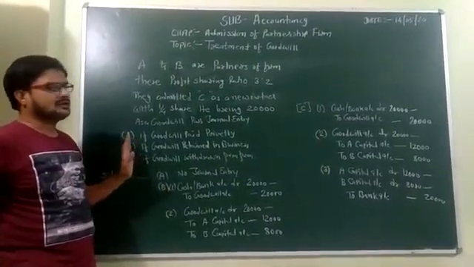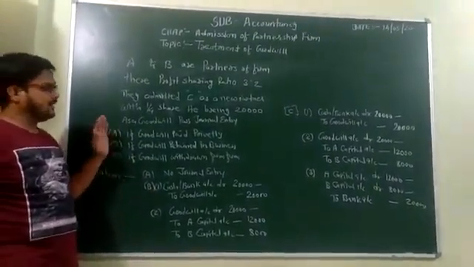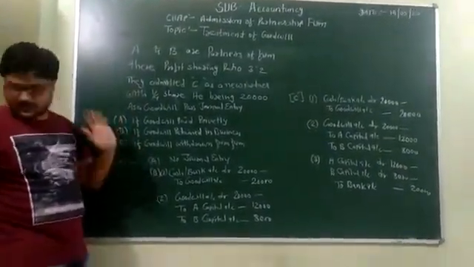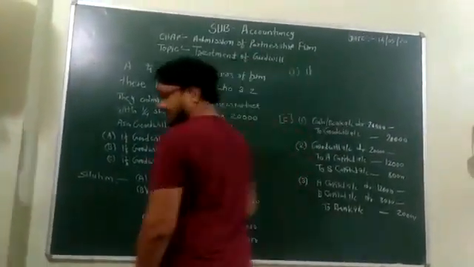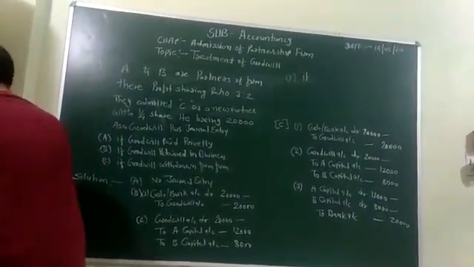Now besides these three conditions, two more conditions remain.